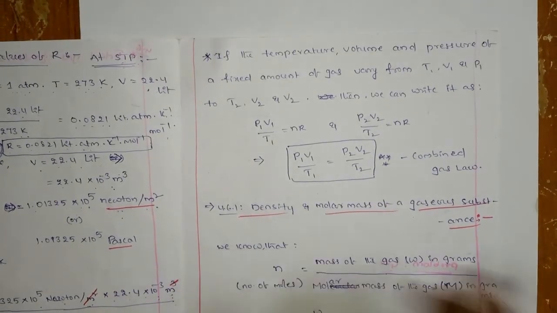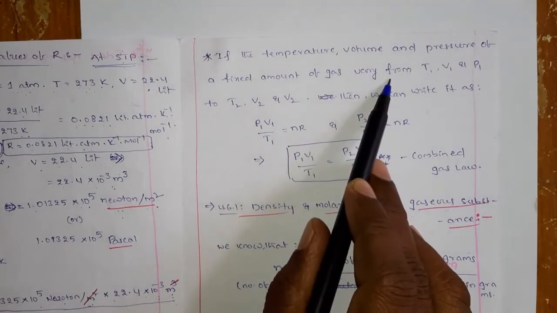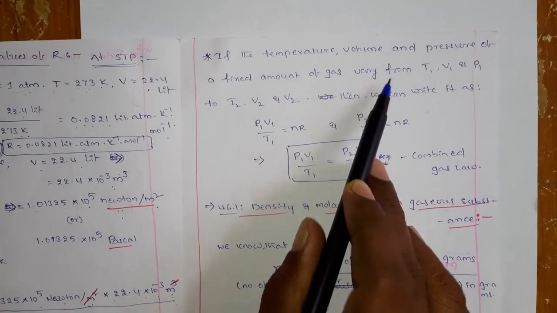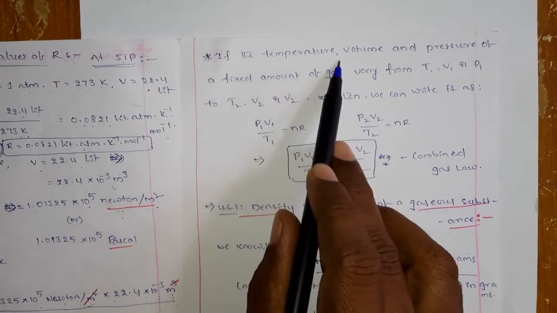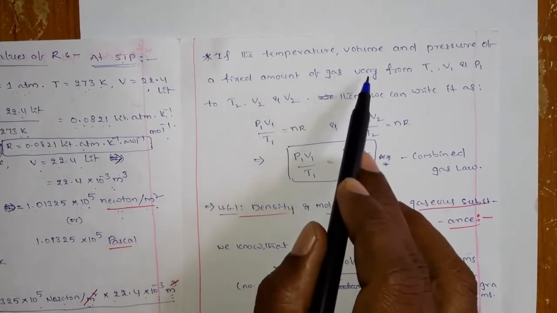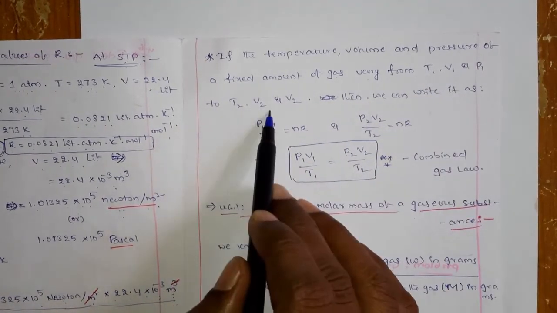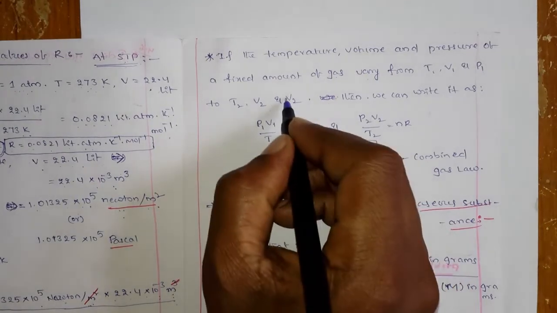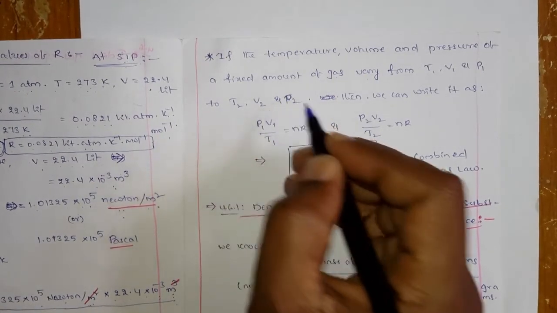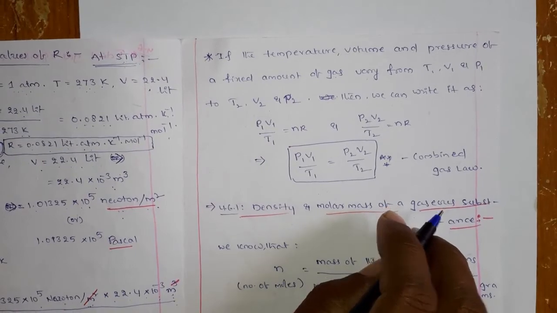Suppose there is a gas which, under particular conditions, occupies a certain volume at a certain pressure. If the temperature, volume and pressure of a fixed amount of gas vary from T1, V1 and P1 to T2, V2 and P2, how can we write it? It is very simple.